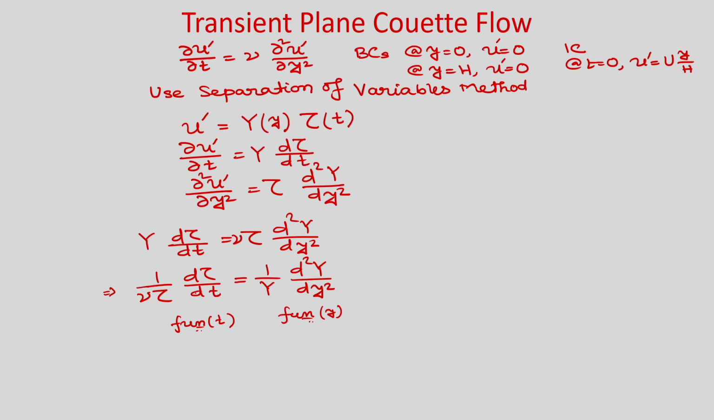Now, you can see this is a function of t only and this is a function of y only. So, it will be equal to some constant. But what will be the sign of this constant? Because the left hand side depends on only t, and the right hand side depends on only y. So, it should be equal to some constant. So, let us say lambda square, and what will be the sign of this lambda square, plus or minus?